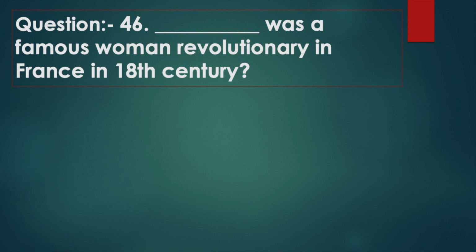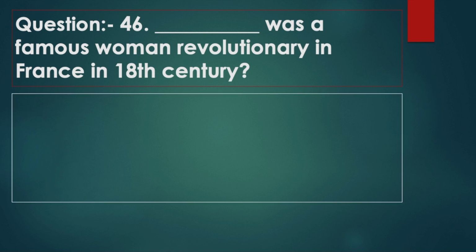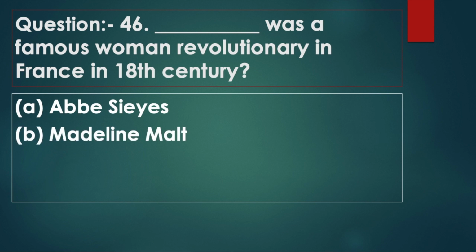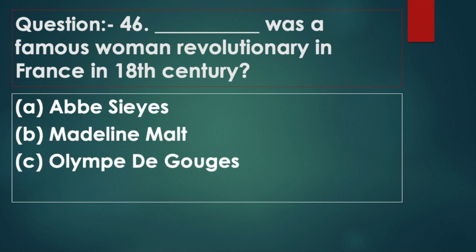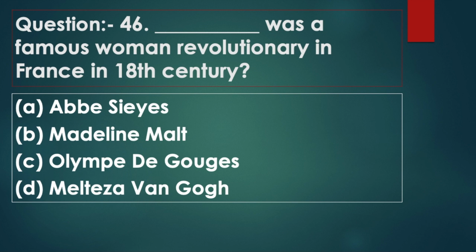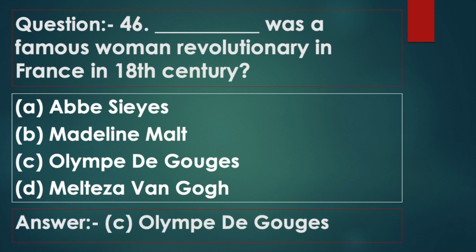Question 46. Dash was a famous woman revolutionary in France in the 18th century. Option A, Abbassies. Option B, Madeleine Malt. Option C, Olympe de Gouges. Option D, Meltzer van Gogh. Answer: option C, Olympe de Gouges.